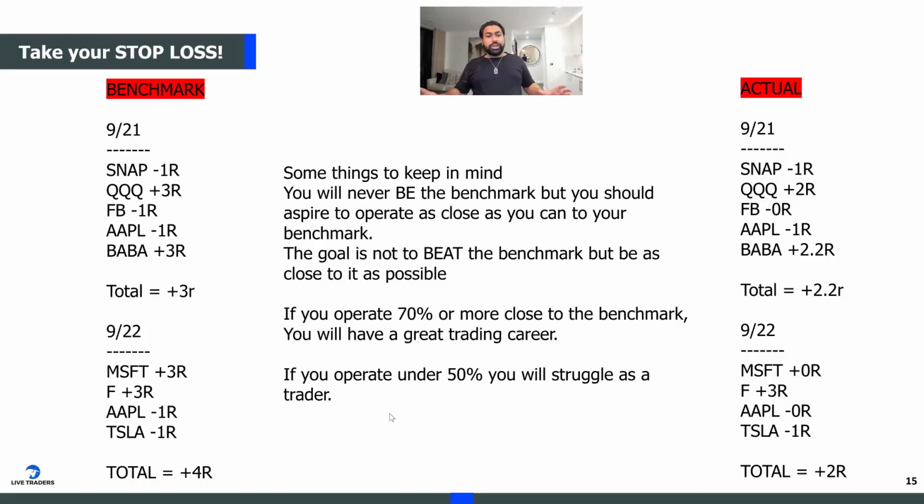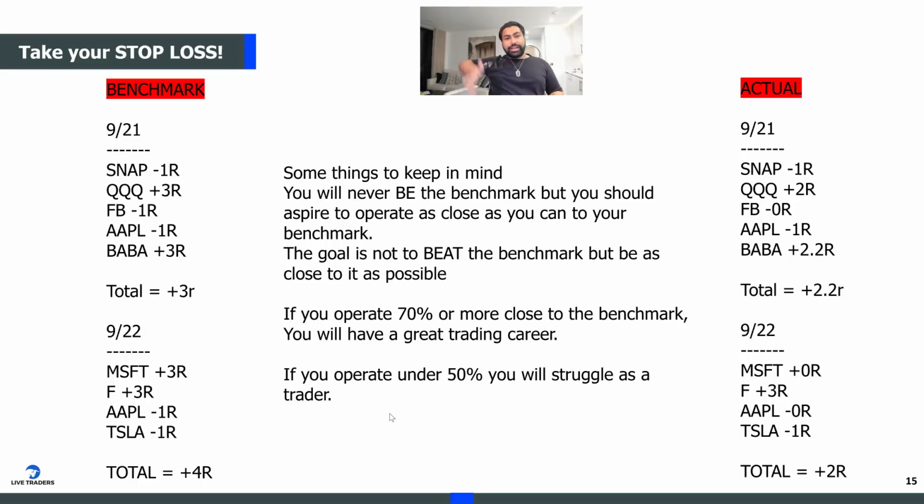Now, some things to keep in mind. You're never going to be the benchmark, right? You're never going to operate 100% to the benchmark. It's never going to happen because you're always going to miss trades that you should have taken, right? The goal is not to be the benchmark. The goal is to aspire to be as close as you can to the benchmark. The goal is also not to beat the benchmark. The goal is to be as close as you can to the benchmark.